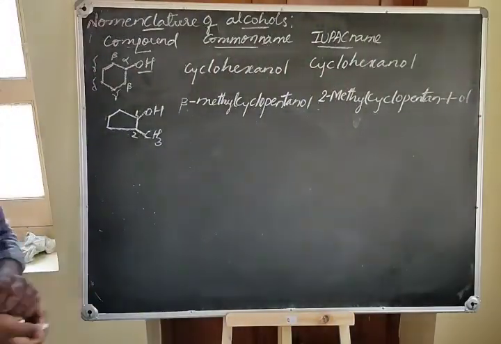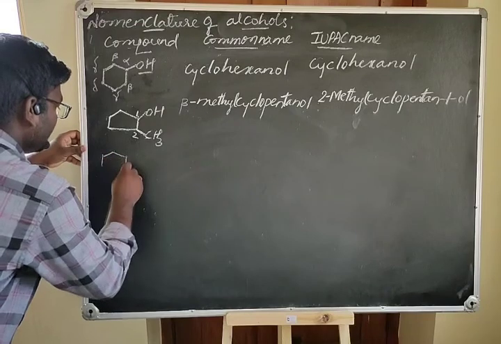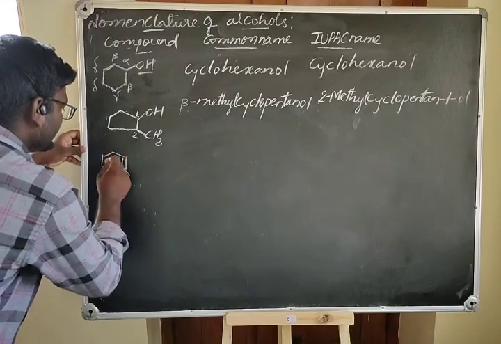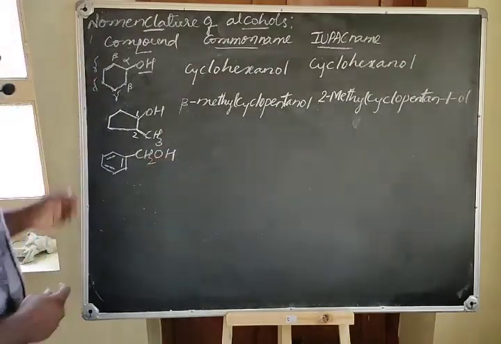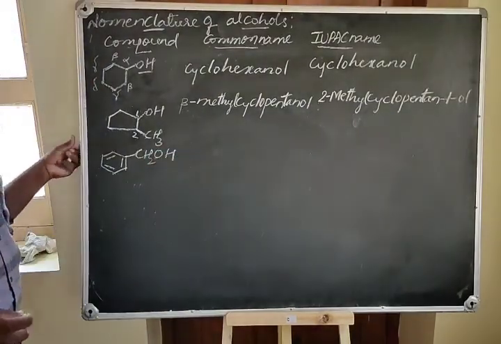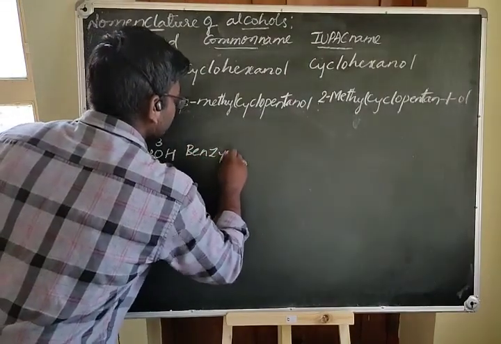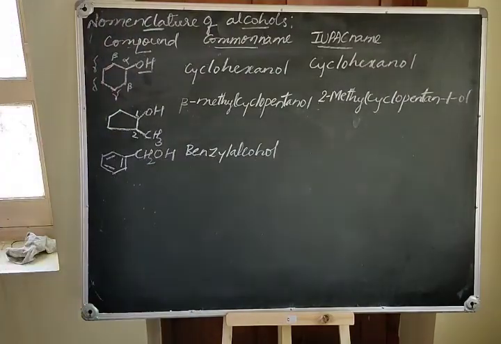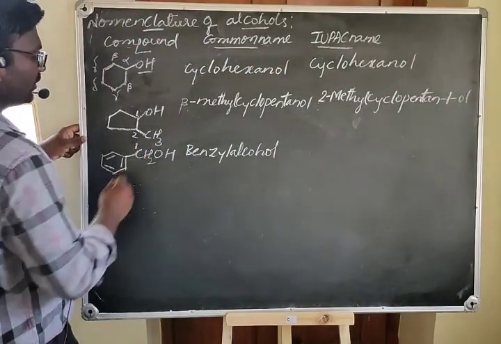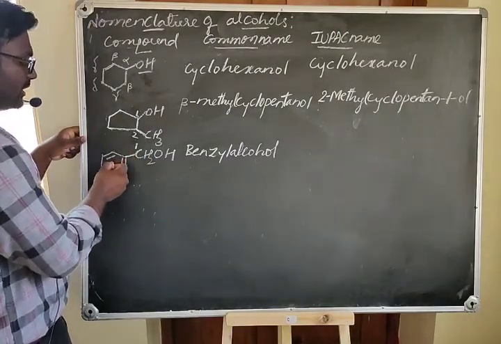Now let's see some other alcohols like benzyl alcohol. Here you have the compound benzyl alcohol. The common name of this compound is benzyl alcohol. And what is the IUPAC name of this compound? This is the position 1, and on the carbon 1 there is a substituent.